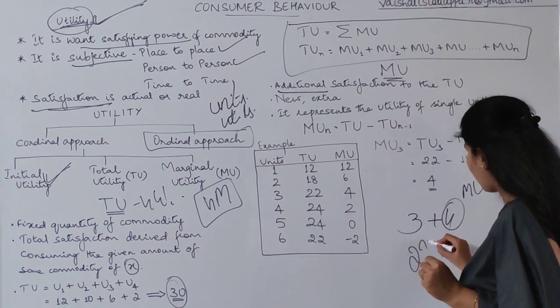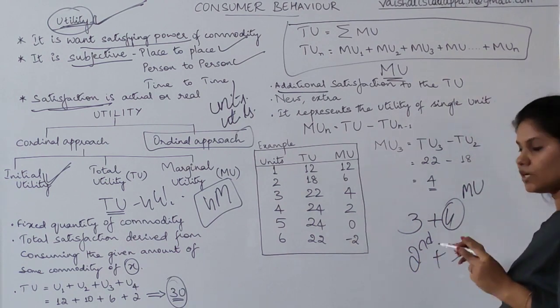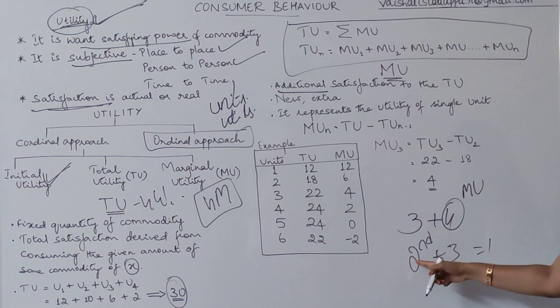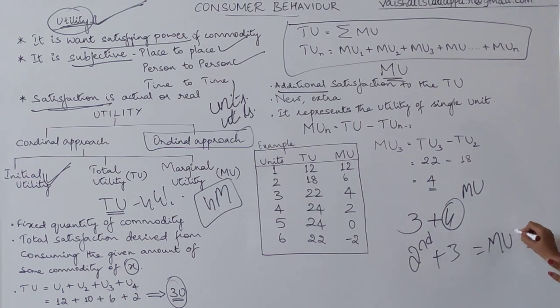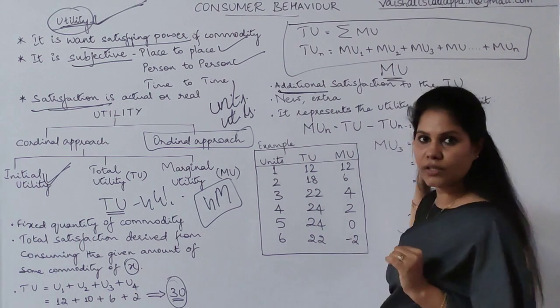Otherwise, second glass of water I am having. Third glass I have added. So that means the extra one which I have added, it was already second glass. I started consuming the third one. The extra what I am using, that will be called as marginal utility. So this way, additional satisfaction to the total utility.